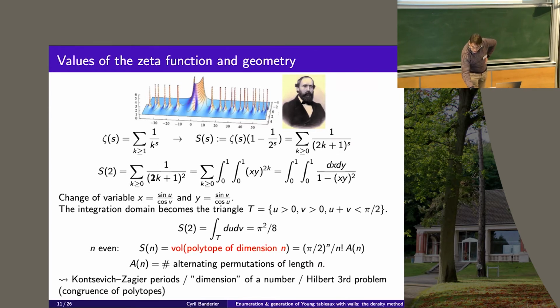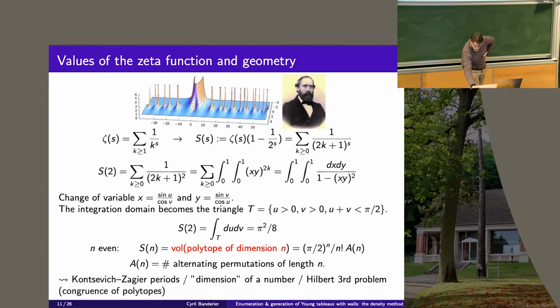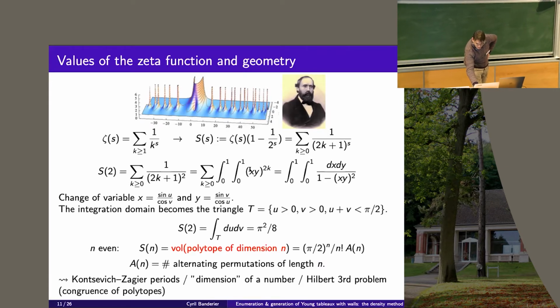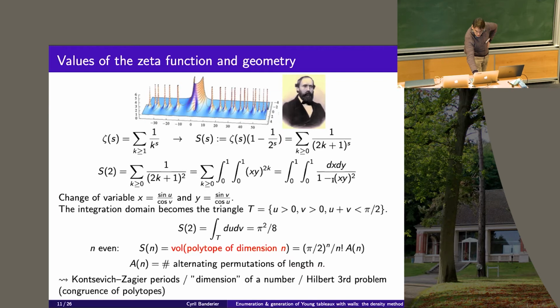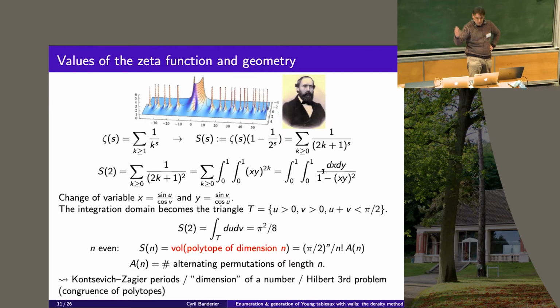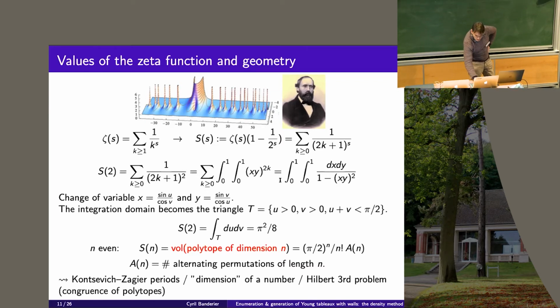So this quantity, you can rewrite it as an integral. If you take the primitive of this, you get this quantity. The sum here, it's this integral of a rational function. Okay, so it's a period. So an integral over a semi-algebraic set of a rational function.